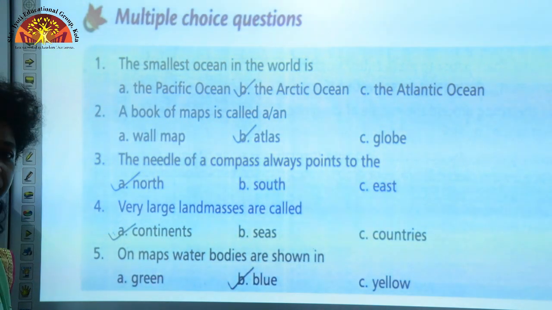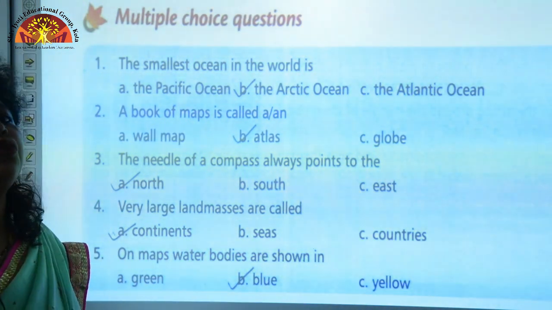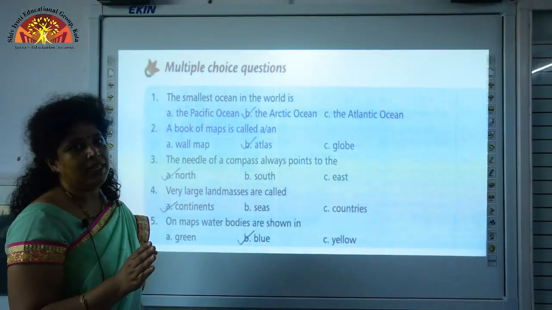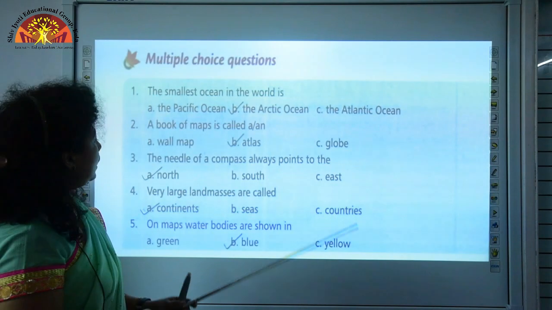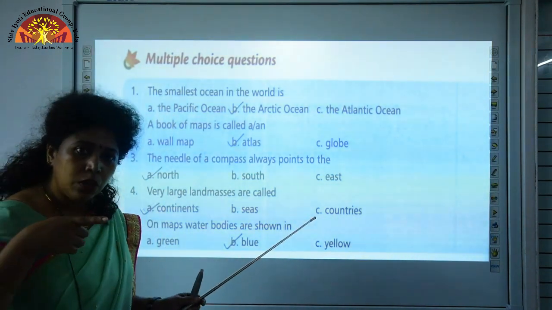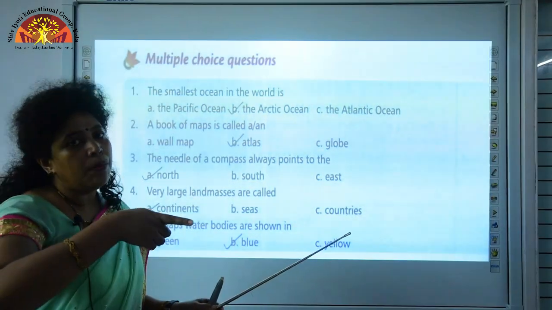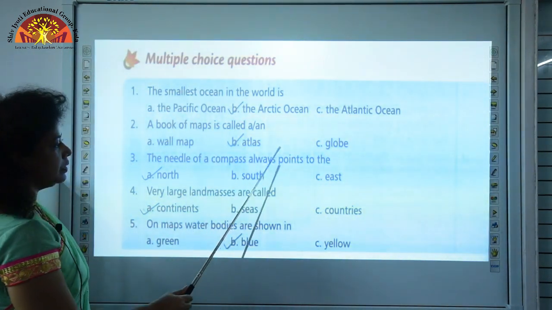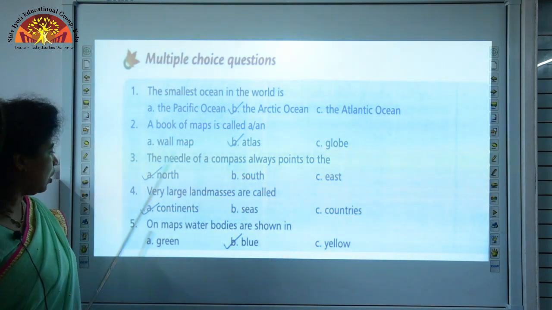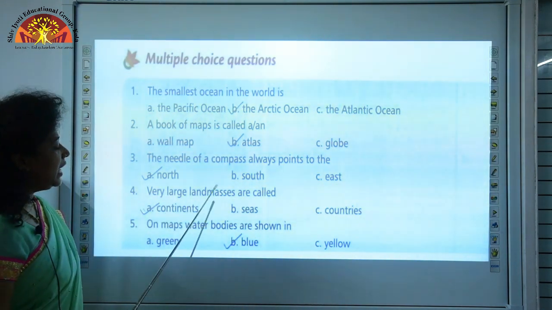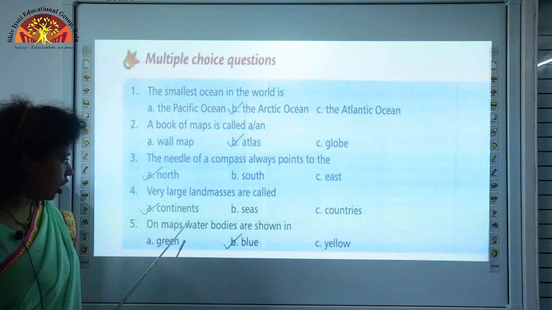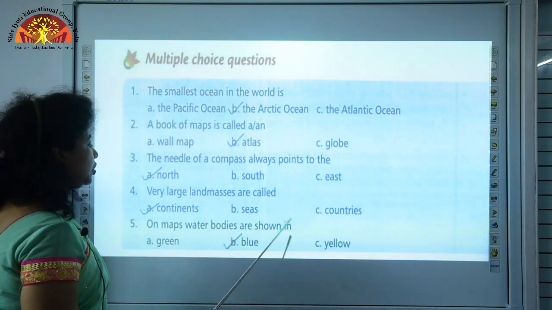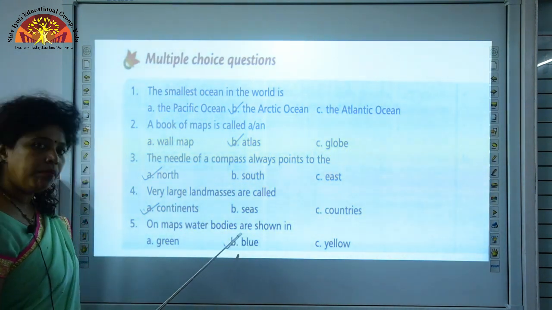So, what is a compass? It is an instrument used to find the directions. So, when you move the compass to find the correct direction, you have to bring the needle to the north direction. That is, the pointer of the compass should be pointed to the north direction. So, that is why the needle of a compass always points to the north. Question 4, very large land masses are called continents. Question 5, on maps, water bodies are shown in which color? They are shown in blue color.